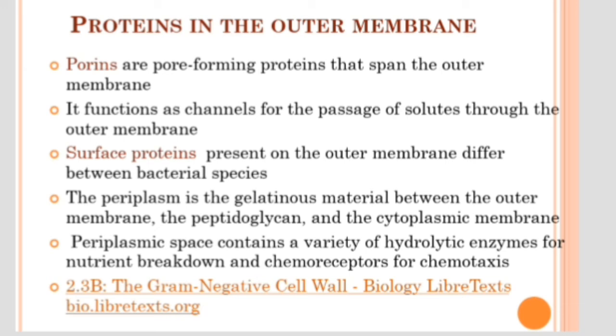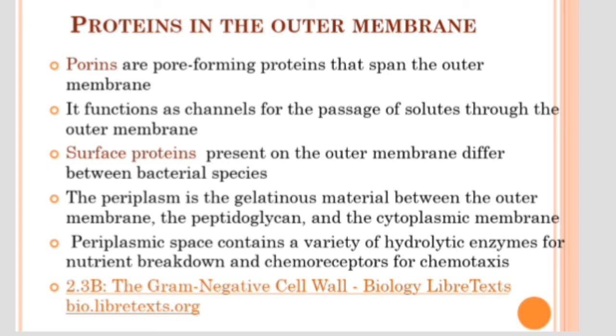The periplasmic space is loaded with a wide variety of enzymes that help in the breakdown of nutrients, and it also has proteins that act as chemoreceptors for chemotaxis.